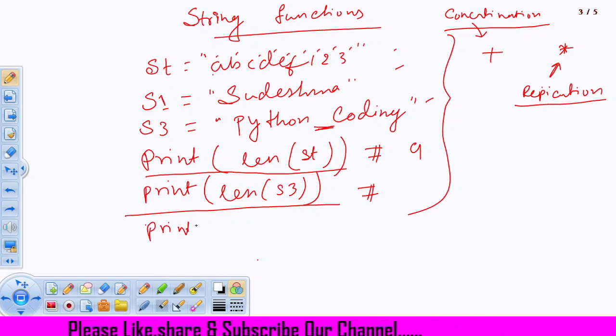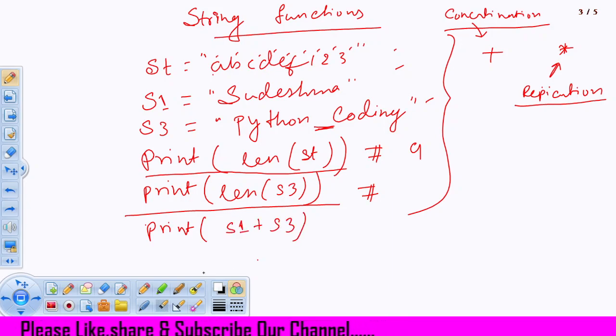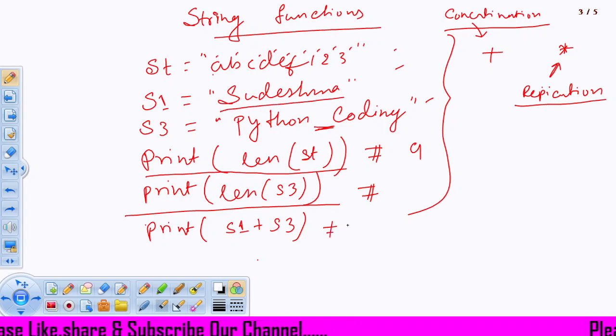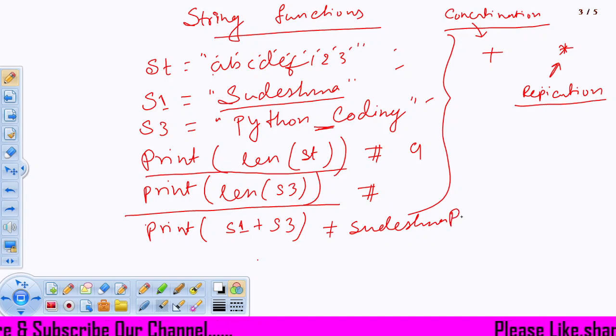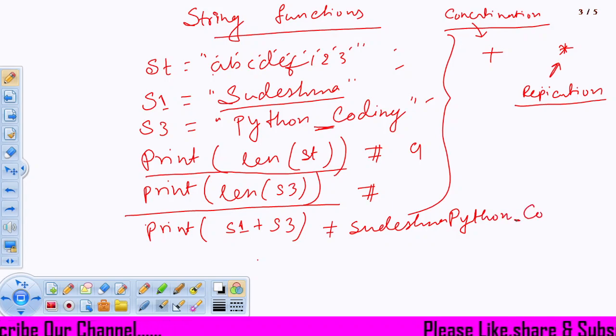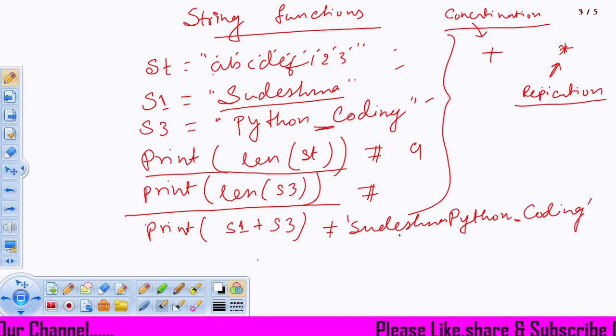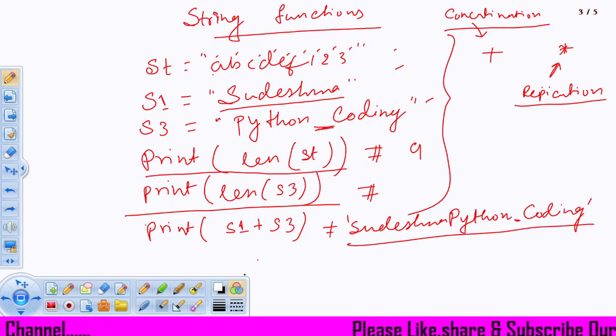If I write print s1 plus s3, it will print what is in s1, Sudeshna, and what is in s3. It will not give any space actually. It will print right after string 1. Already a space is given here. So this will be your final answer for this concatenation.